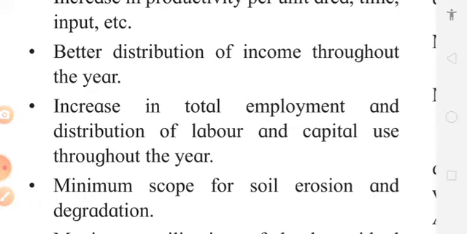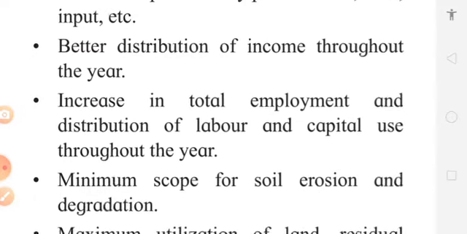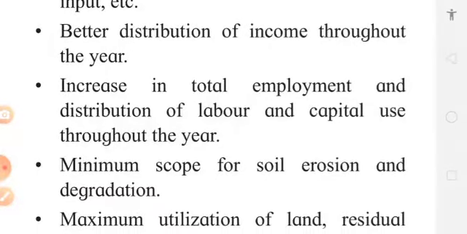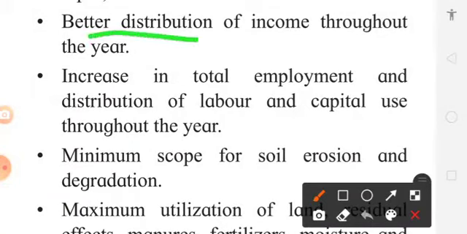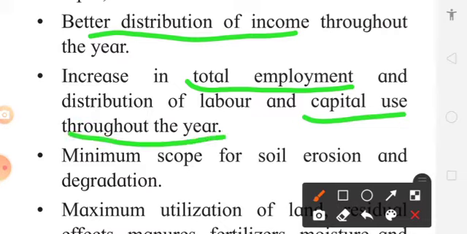So that increases the soil fertility. In a multiple cropping system, the crops to be grown should have different root systems, different growing patterns, and different requirements of nutrients. Another advantage is that there is a better distribution of income, meaning throughout the year the farmer can get income. That will increase the total employment, the laborers will get more employment, and capital can be used well throughout the year. It is also important that soil erosion and the speed of soil degradation are reduced.